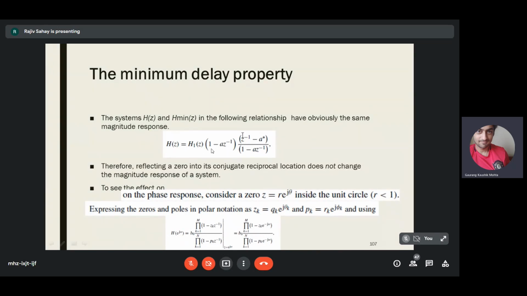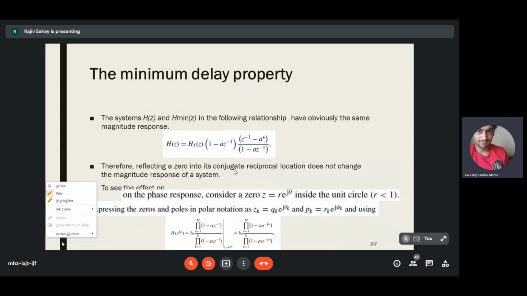So if you see this, this particular term, the product of H1 of z into 1 minus a z inverse, this is the minimum phase system. So this part of the right hand side and the left hand side will have the same magnitude response.